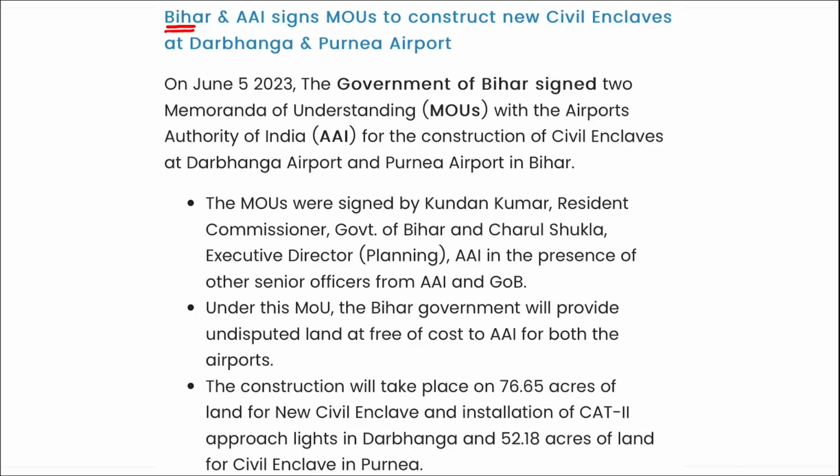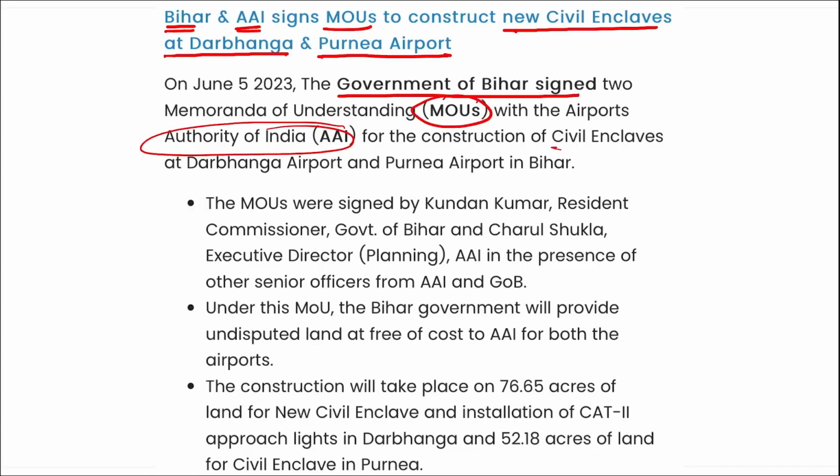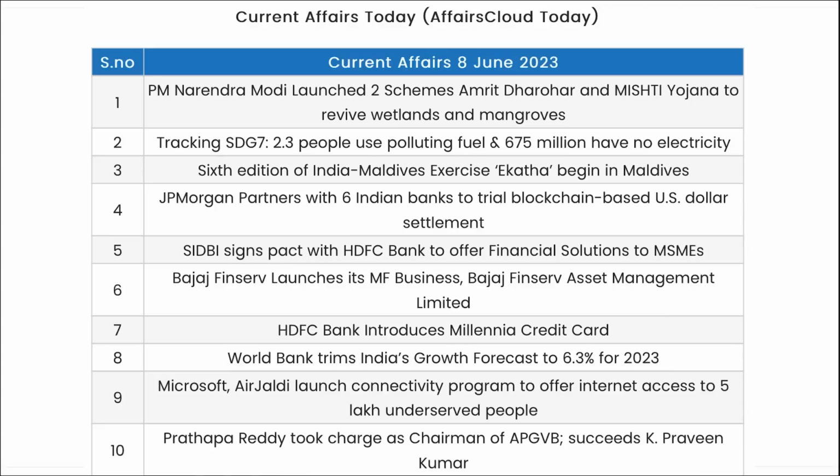Next is your Bihar and AAI, that is Airport Authority of India. They signed MOUs to construct the new civil enclaves at Darbhanga and Purnia Airport. I repeat, the government of Bihar signed two MOUs with Airport Authority of India for the construction of civil enclaves at Darbhanga Airport and Purnia Airport, that is in Bihar. Correct? Directly remember this. So these were your important current affairs for the day, friends.